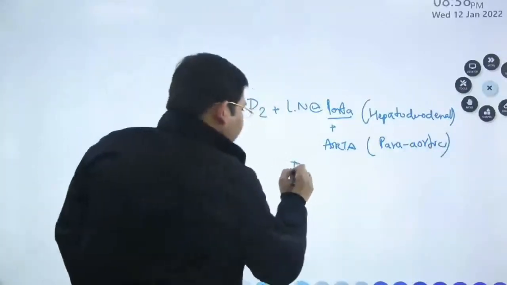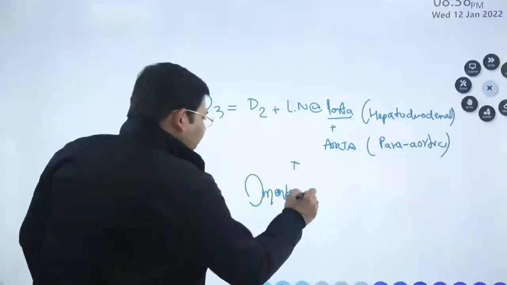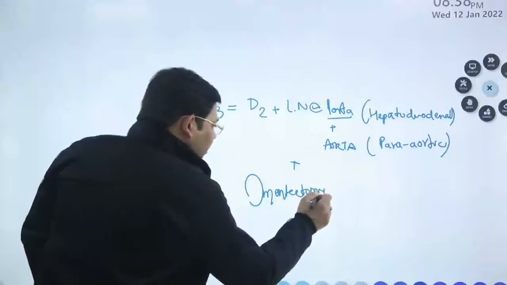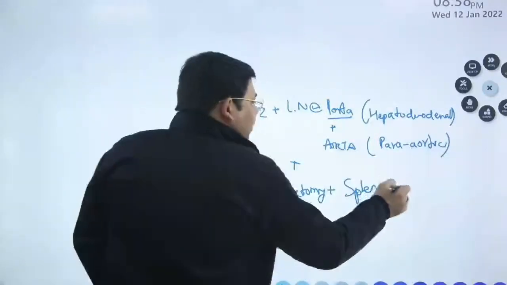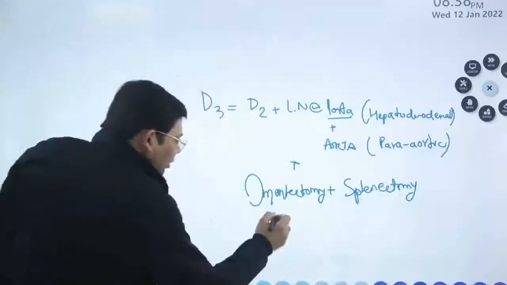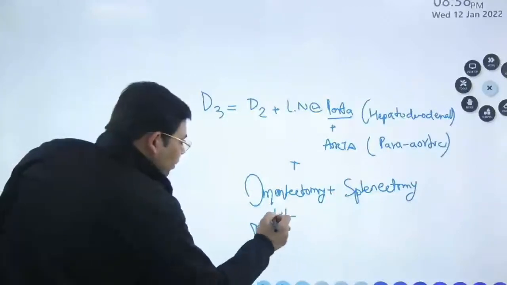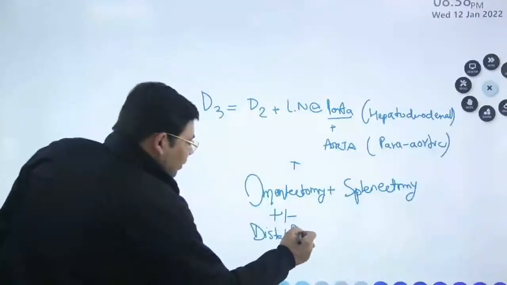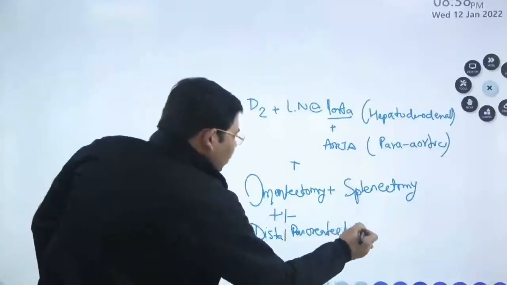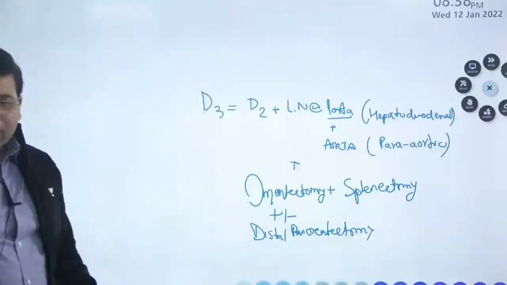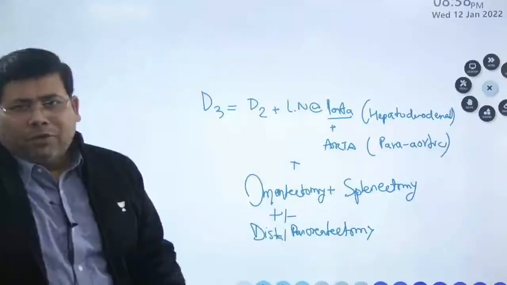Along with that, students, omentectomy. Along with that, the splenectomy. Along with that, you are also going to go for plus minus distal pancreatectomy. Don't you think this is going to add a lot of morbidity? And that is why D3 is not practiced in the majority of centers.